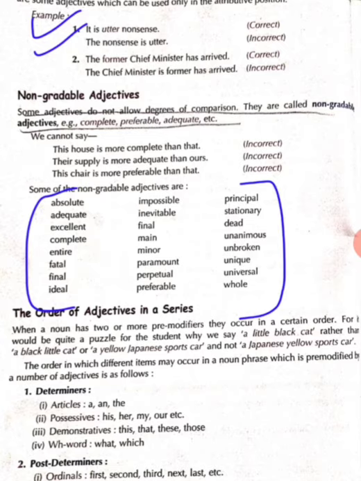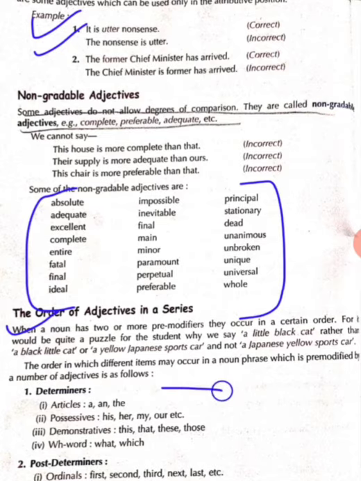Further, children, many children remain confused whether we should write a black little cat or a little black cat. So now we are going to understand through this what would be the order of adjectives in a proper series. First, determiners.